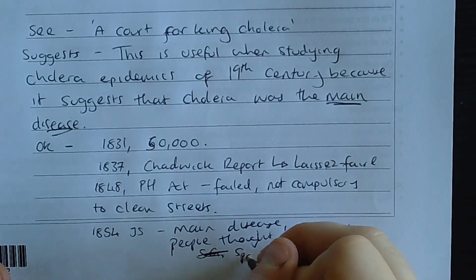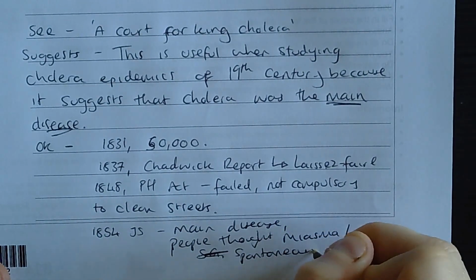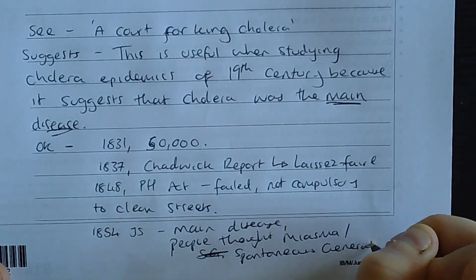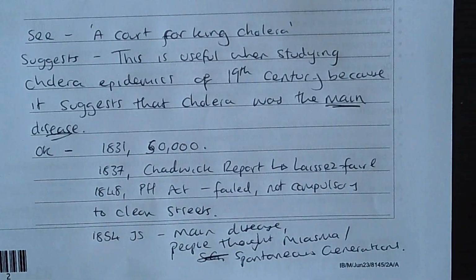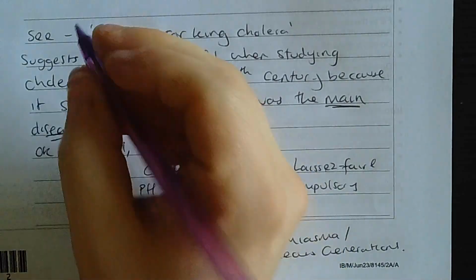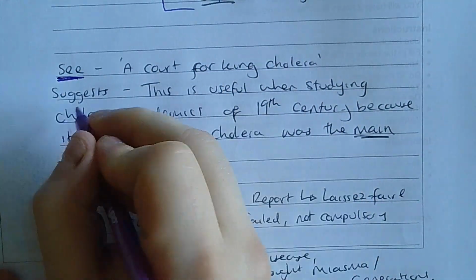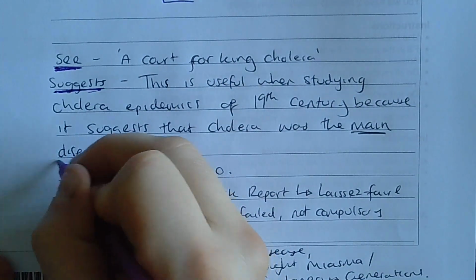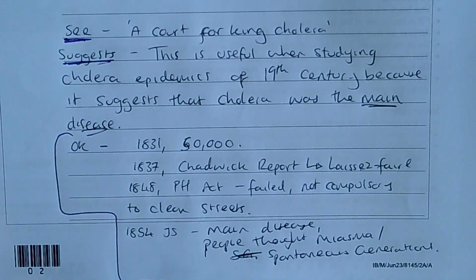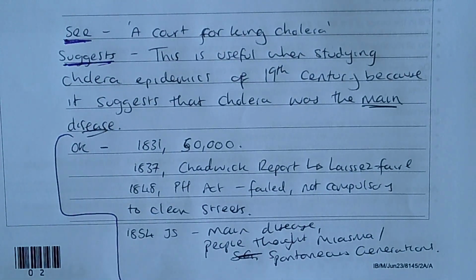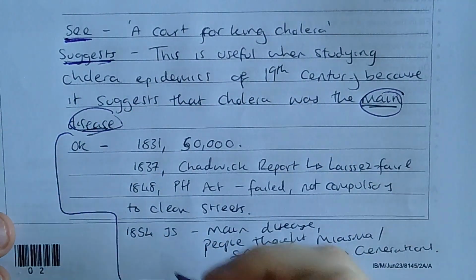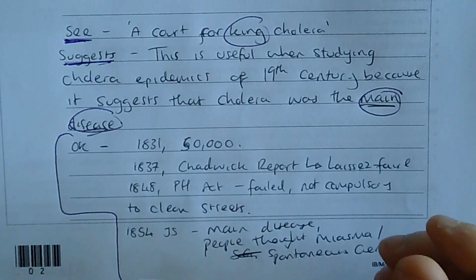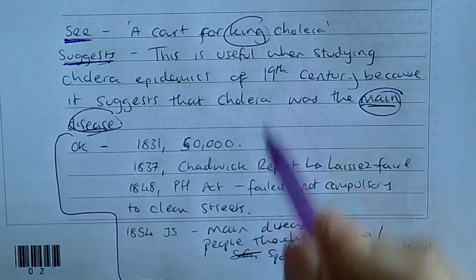Now remember, you guys have in this answer 12 minutes altogether, 2 to analyse the source and 10 to write. So it might not be possible to write all that. If you're a fast writer, it definitely is. But again, look here at the structure. 1 sentence for see, 1 sentence for suggest, and then your own knowledge, the amount of own knowledge we use, there's a lot there, isn't there? And if you can see, we keep linking back to this idea, it's the main disease, it's the king disease. So keep linking back to it.